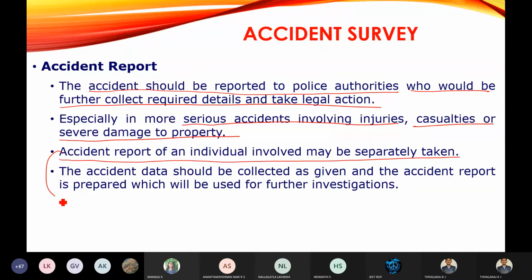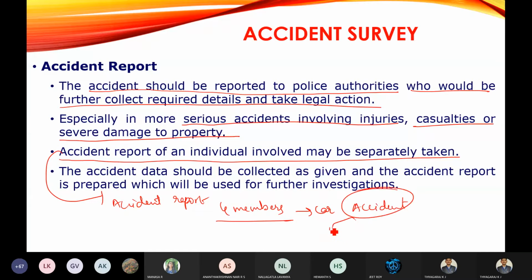So you can prepare this accident report for an individual. For example, 4 members are moving in a car and they have encountered this accident. You can maintain a separate accident report for all the 4 members. So an accident report can be created for individual members also.